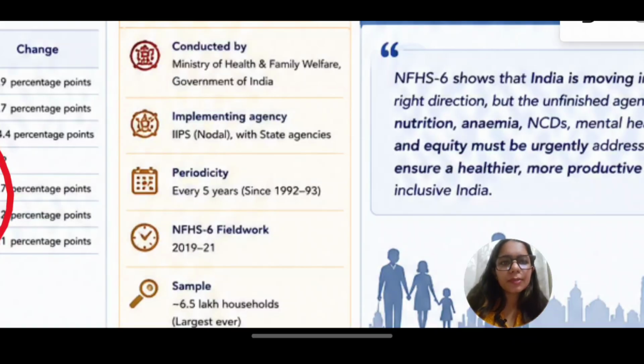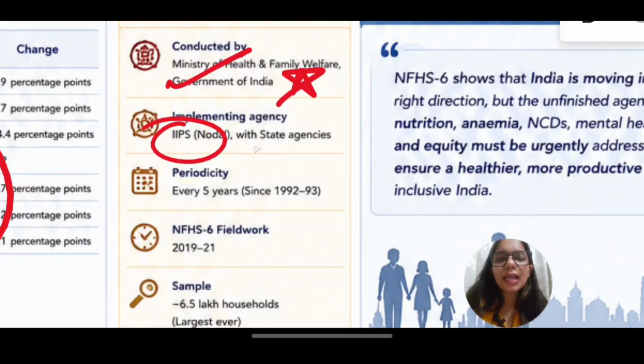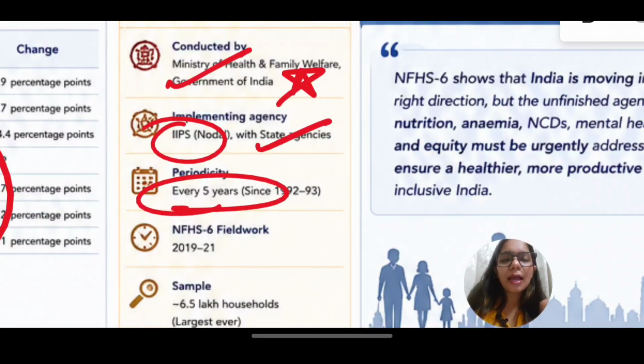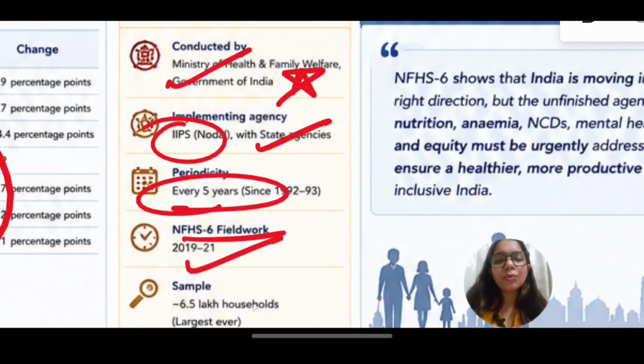Then, it is conducted by the Ministry of Health and Family Welfare. Very, very important: the implementing agency is IIPS. There has been a question on this. We have covered a prelims question earlier as well. Periodicity is every 5 years. NFHS 6 covers 2019 to 21, and it had around 6.5 lakh households' data, which is the largest ever.